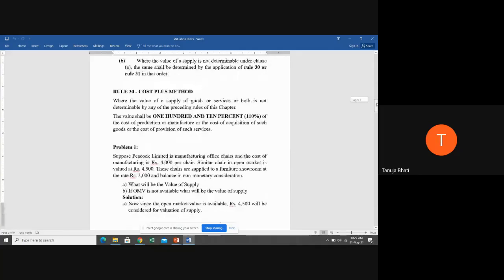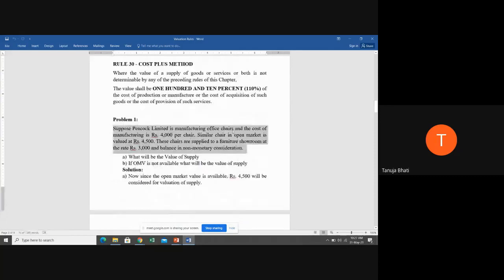Suppose Peacock Limited is manufacturing office chairs and the cost of manufacturing is 4,000 per chair. Students, the cost of manufacturing is 4,000 per chair. A similar chair in the open market is valued at 4,500. The cost of manufacturing is 4,000 and the open market value of that chair is 4,500. These chairs are supplied to a furniture showroom at the rate of 3,000 and the balance in non-monetary consideration.